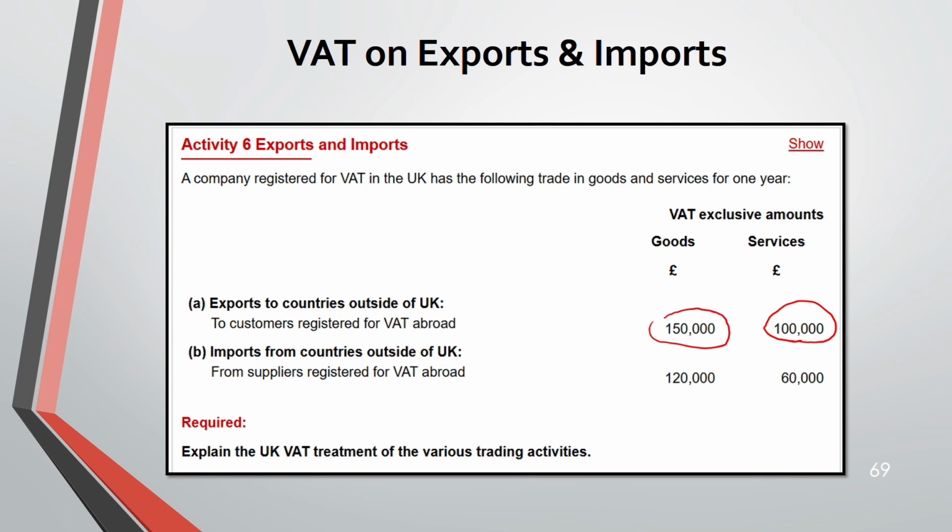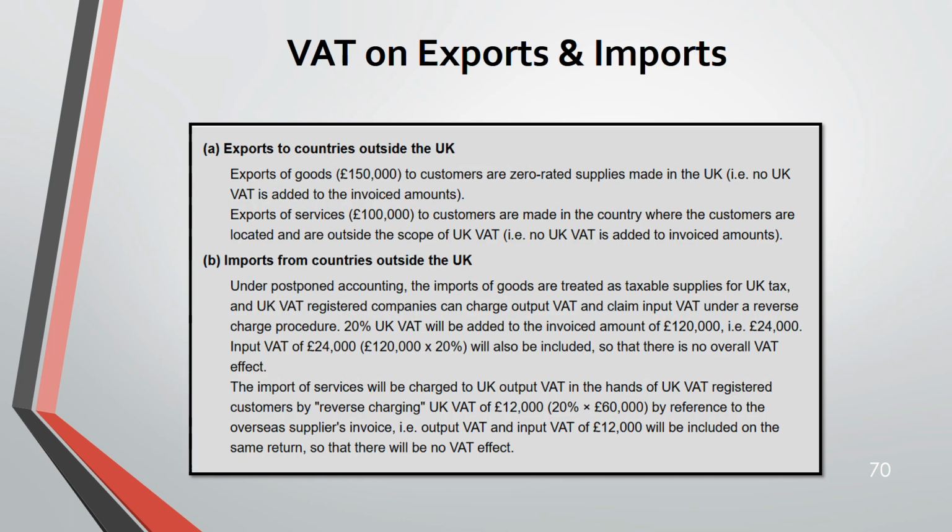What happens? We'll see. And if it's import, reverse charge will apply to the 120 and 160.